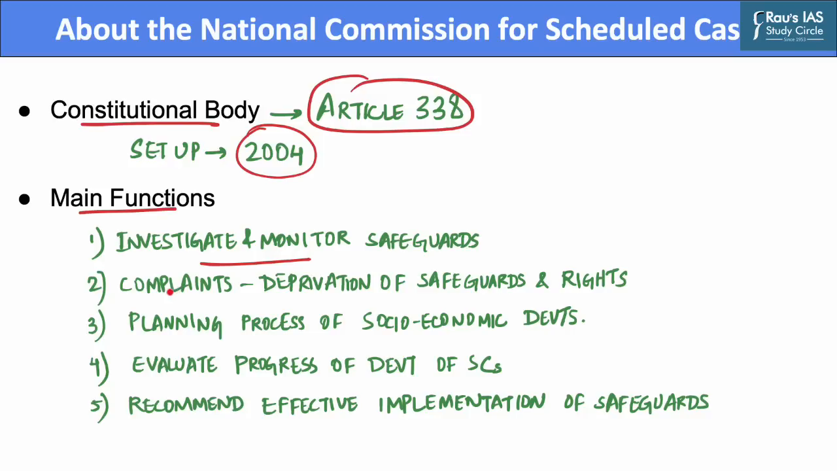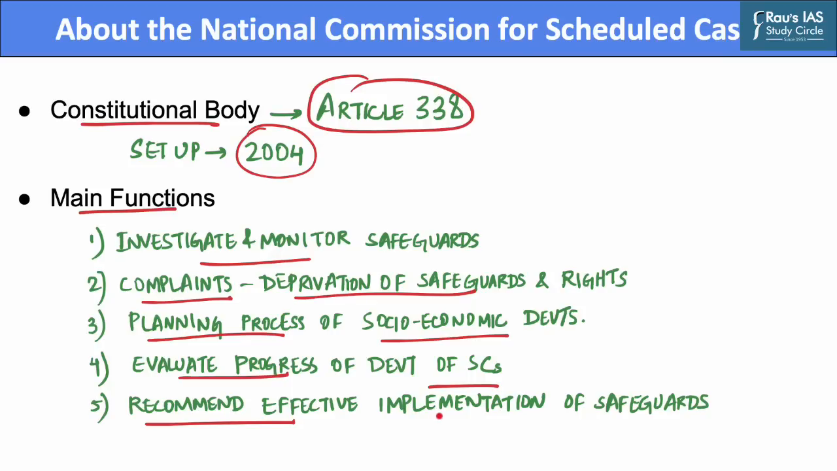Second, it inquires into specific complaints with respect to deprivation of safeguards and rights of the scheduled castes. Third, it participates and advises in the planning process for socio-economic development of the scheduled castes. Fourth, it evaluates the progress of the development of scheduled castes under the Union or any state. Fifth, it makes recommendations for the effective implementation of safeguards for the scheduled castes.